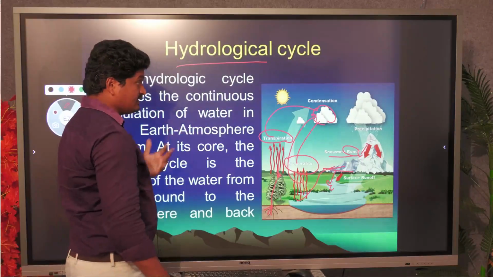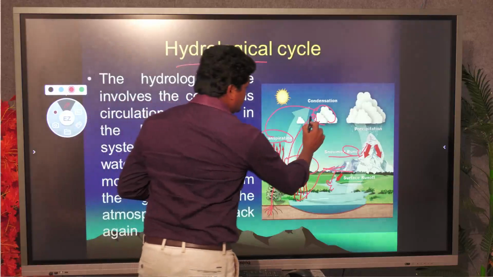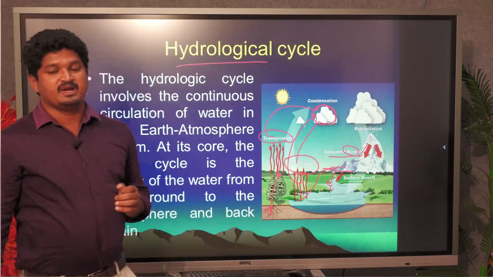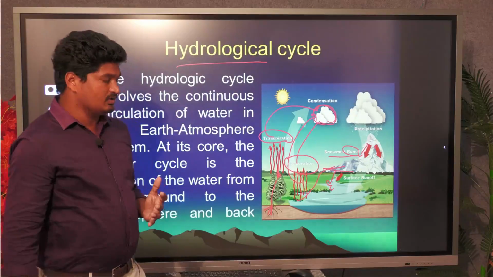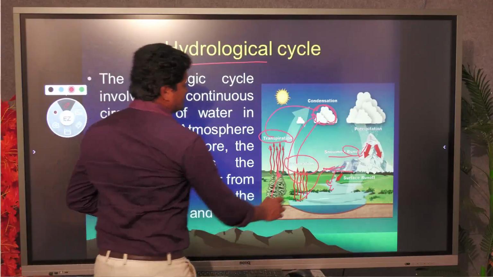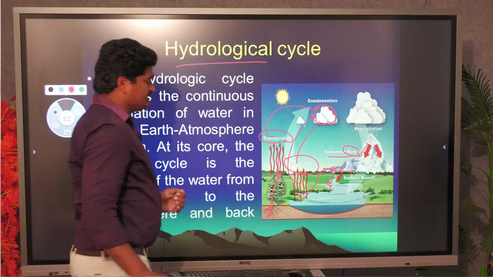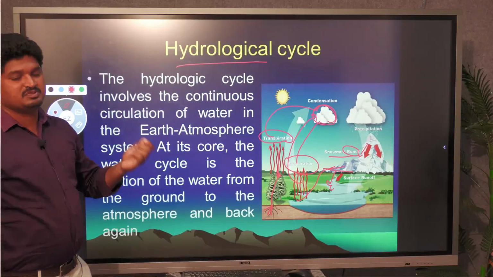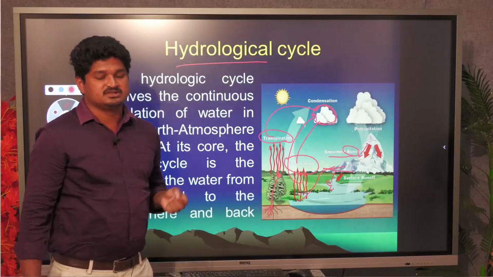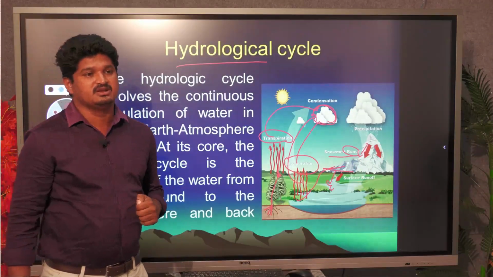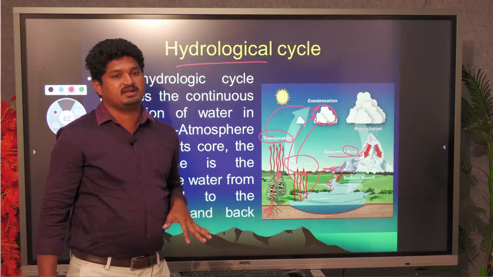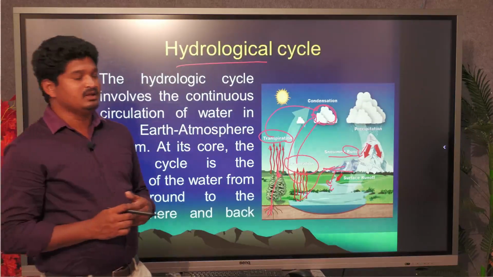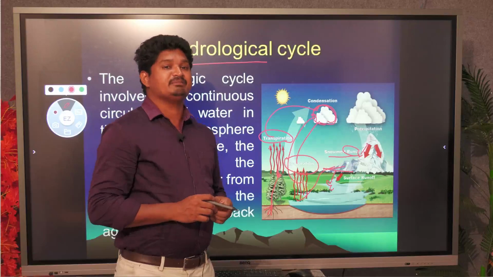So the same phenomenon will occur through the process of condensation. These three processes form clouds. This is the balancing of the hydrological cycle. At any point of time, if there are disturbances from environmental or climatic changes, we are unable to get proper rains in the environment. Why? Because of these natural phenomena, the hydrological cycle will be imbalanced.